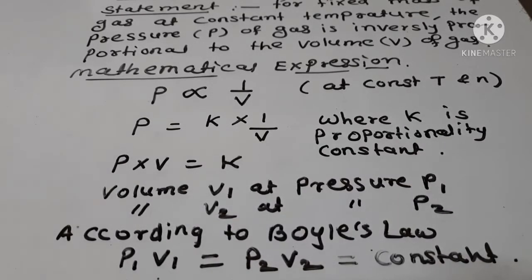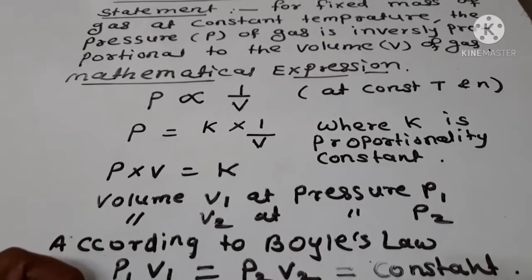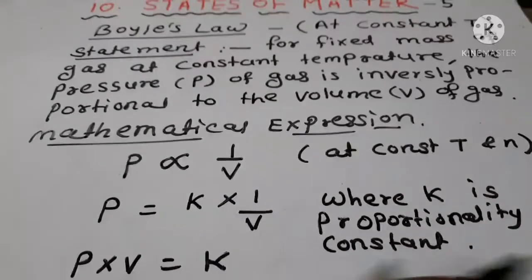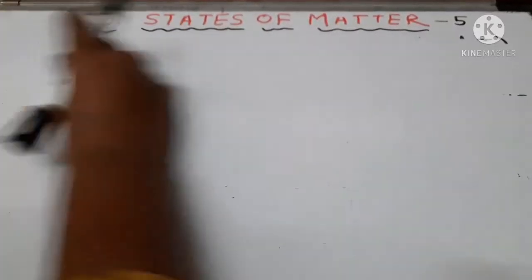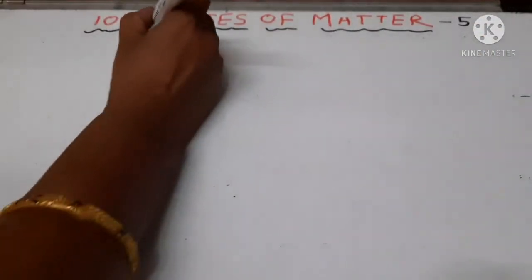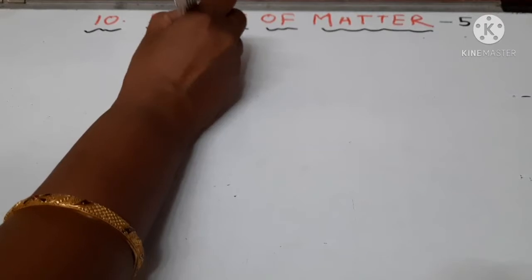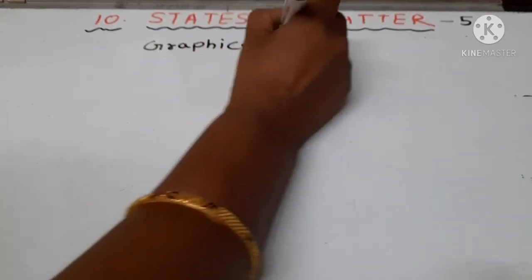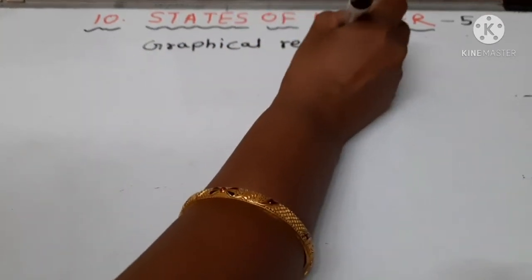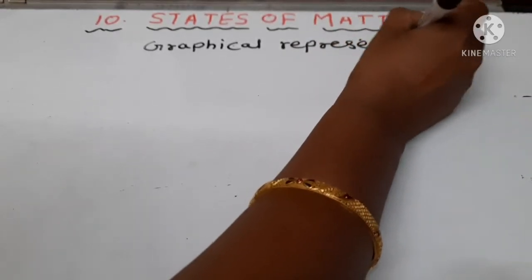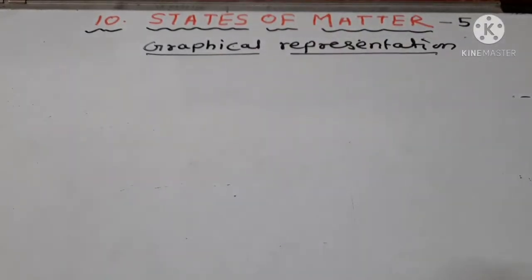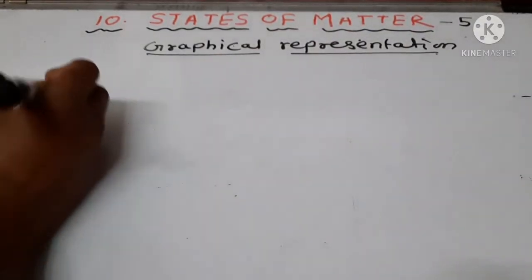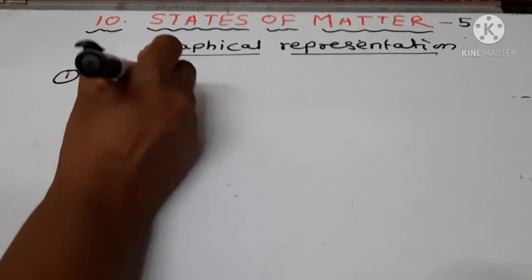Okay, then graphical representation of Boyle's law. The first graph is like this.